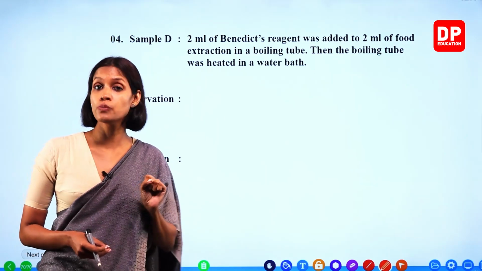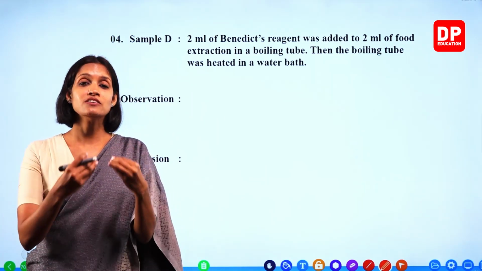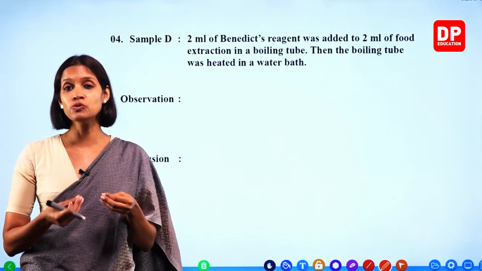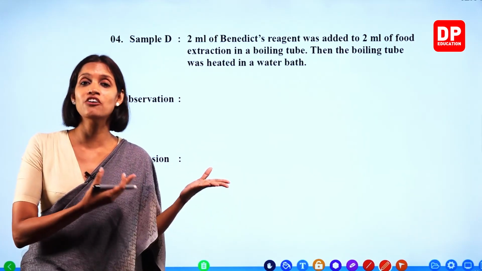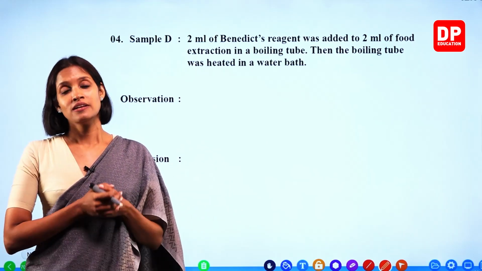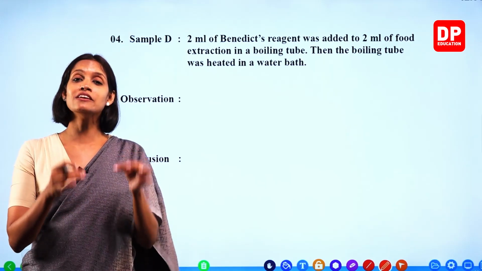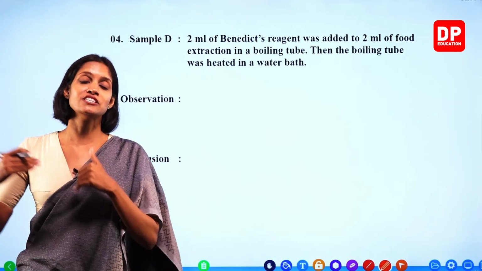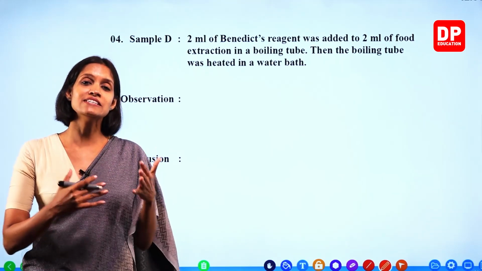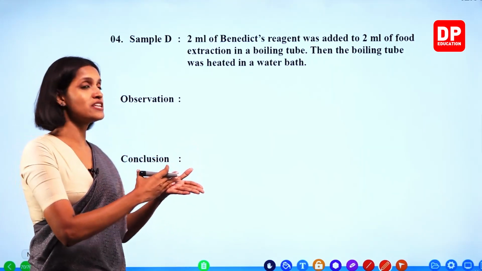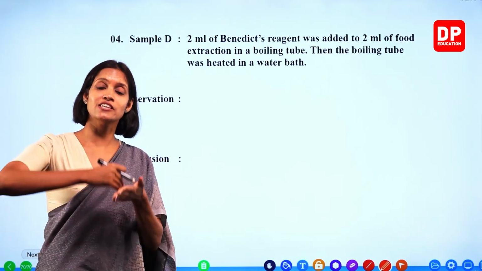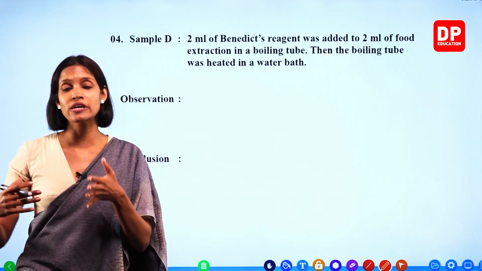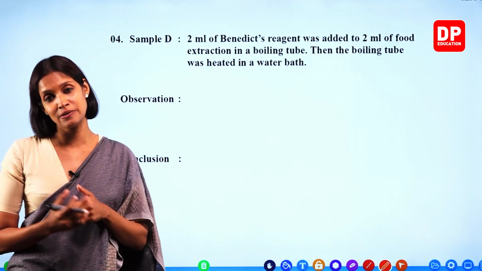Benedict solution is blue color. So the entire glucose solution turns blue because of the color of this Benedict solution. Then what do you have to do? When you heat it in the water bath, what happens, children? A series of color change takes place. Blue changes to green, green to yellow, yellow to orange, orange to brick red color precipitate.